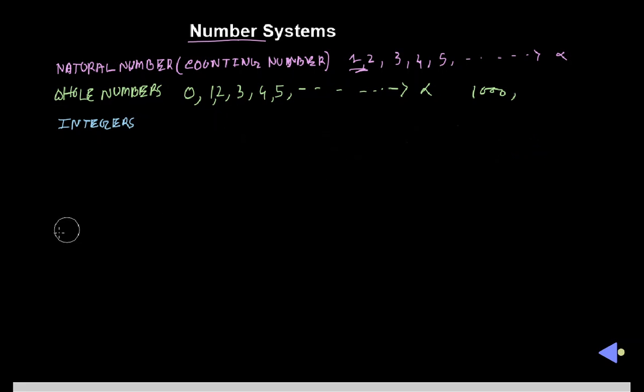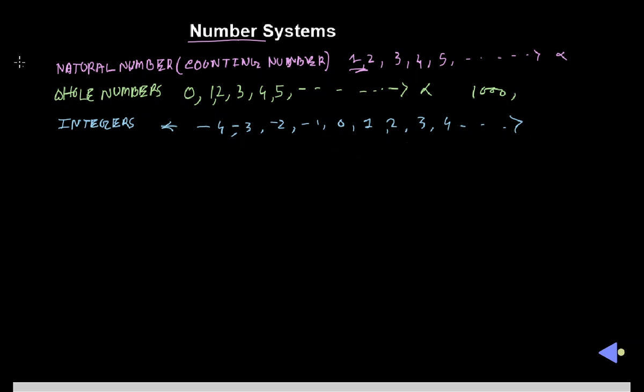In the case of integers, apart from the whole numbers, we have to add negative values as well, like minus 4, minus 3, minus 2, minus 1, 0, plus 1, plus 2, 3, 4, like that. In both directions we can move up to infinity. There is no maximum value and no minimum value in the case of integers. So negative values are also included here. That family is called the integers.